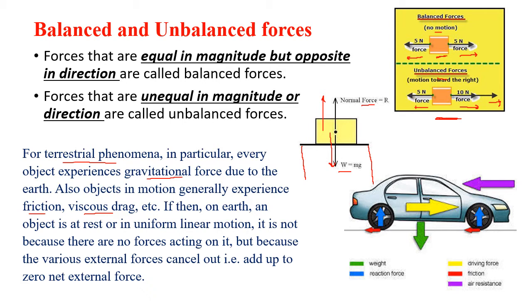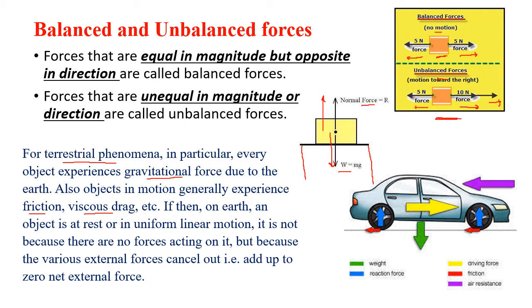And since both the forces are balanced forces, then the net force is 0. So because the forces are balanced, the body will not change its state. If it is at rest, it will remain at rest. If it is in motion, it should remain in motion. So normal force, have you understood?